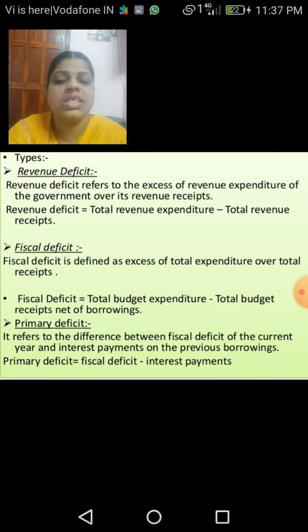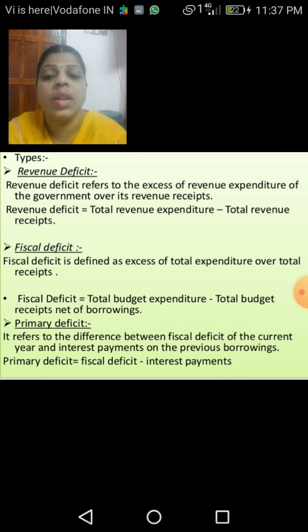The second one is the fiscal deficit. Fiscal deficit is defined as the excess of total expenditure over the total receipts. So, the formula to find out the fiscal deficit is the total budget expenditure minus the total budget receipts net of borrowings.